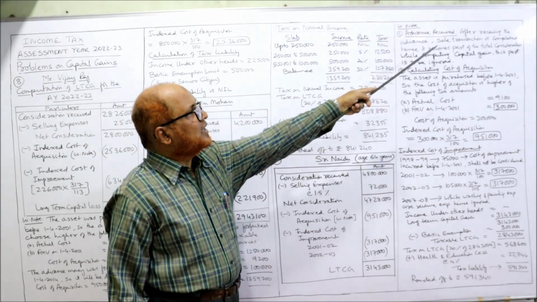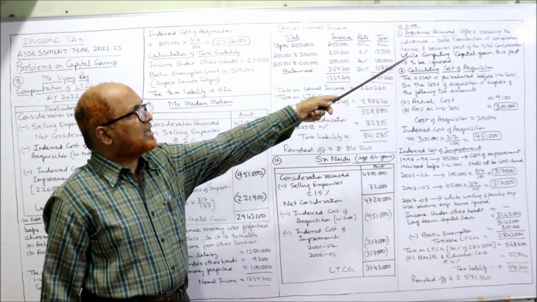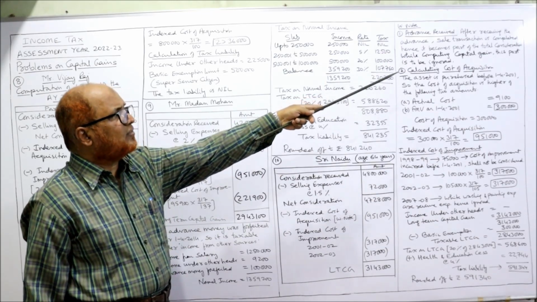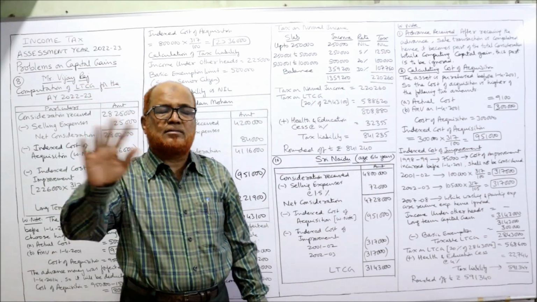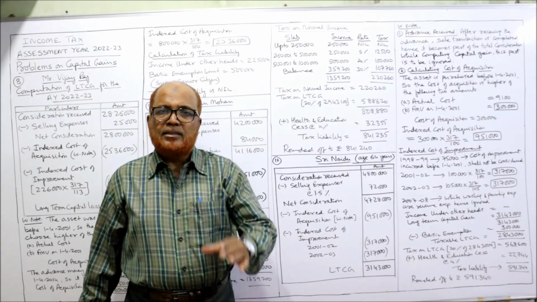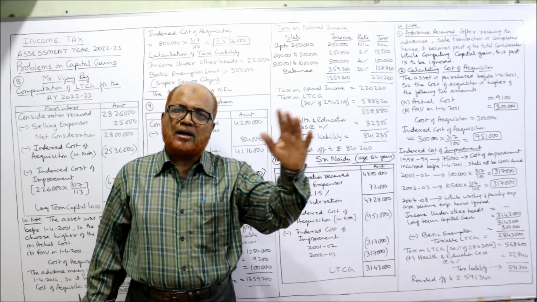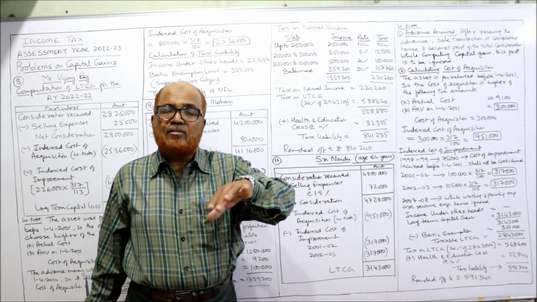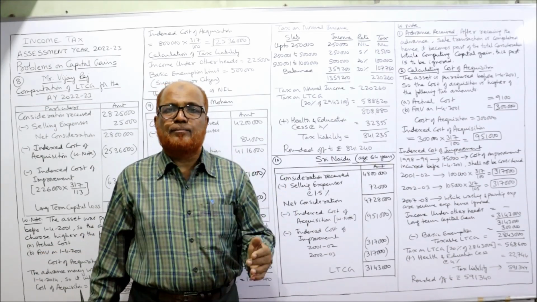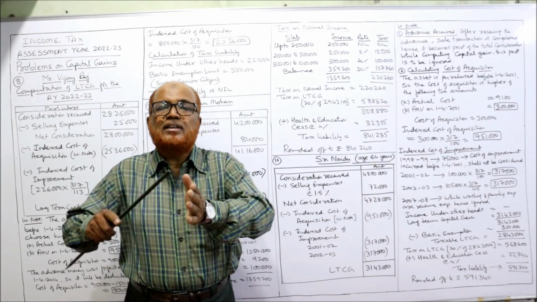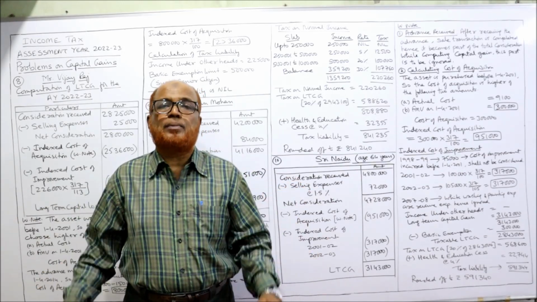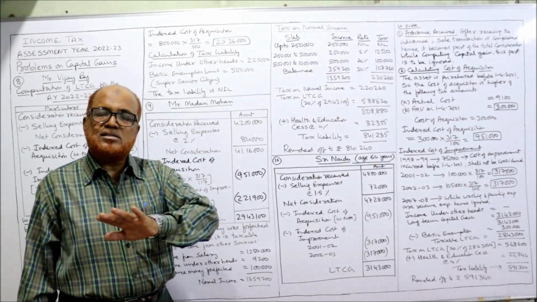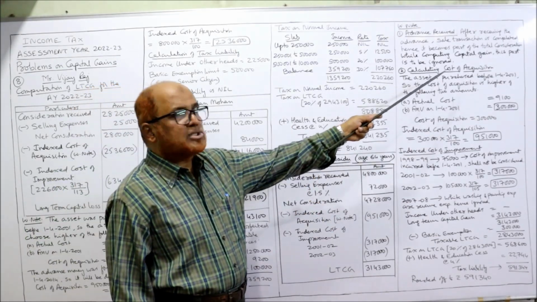Advance received. After receiving the advance, sale transaction is completed. Hence it becomes part of the total consideration. While computing capital gain, this part should be ignored. The advance money received is part of the total consideration. It is not forfeited advance. Advance forfeited, that's a different thing. When will it be forfeited? When the sale transaction was not completed. Here sale transaction is completed. So advance ignore.